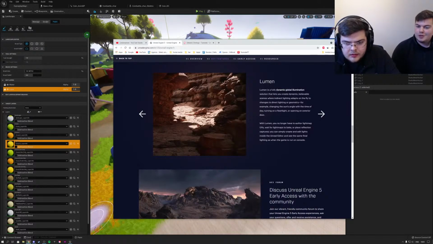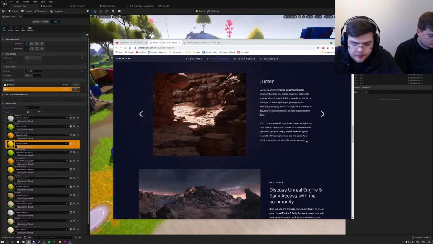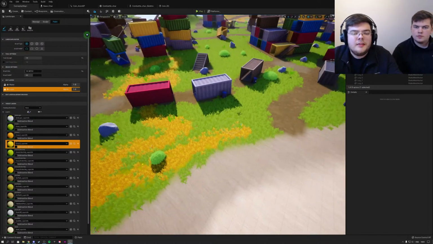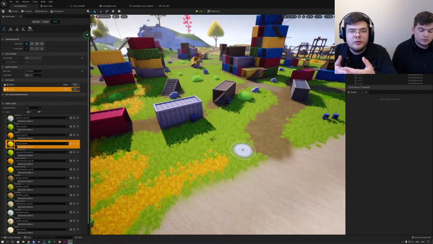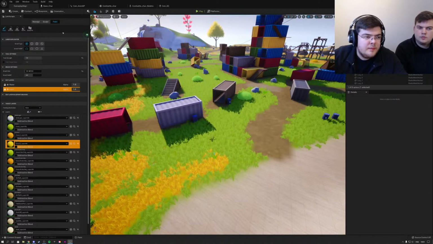It just works somehow. Look, it literally says, so what you asked is correct. With Lumen, you no longer have to alter light map UVs, wait for light maps to bake, or place reflection captures. You can simply create and edit lights inside the Unreal editor and see the same final result as when the game is run on the console. That's good because when working with all this lighting stuff, it's important to be able to preview what you're actually doing instead of having to bake it every time.